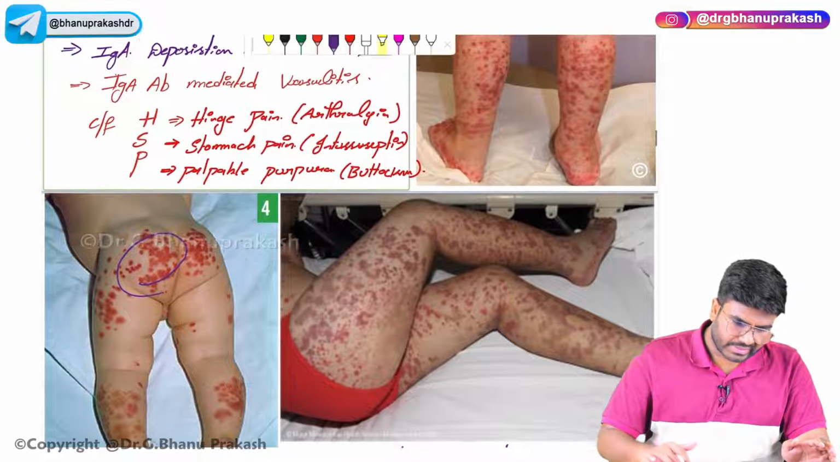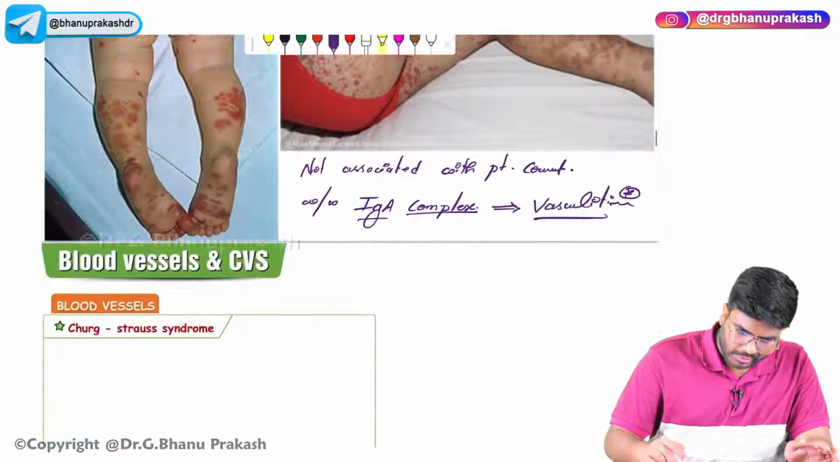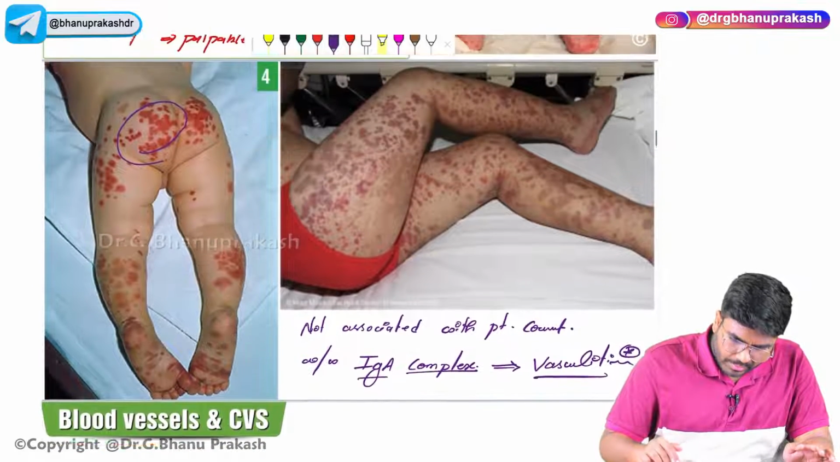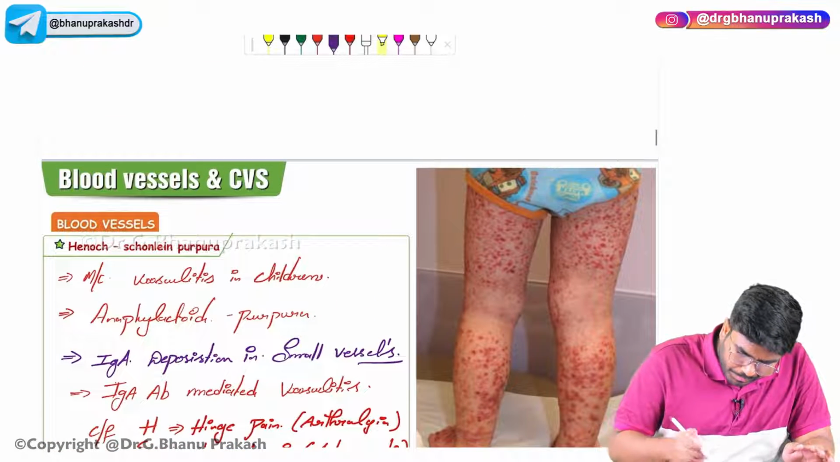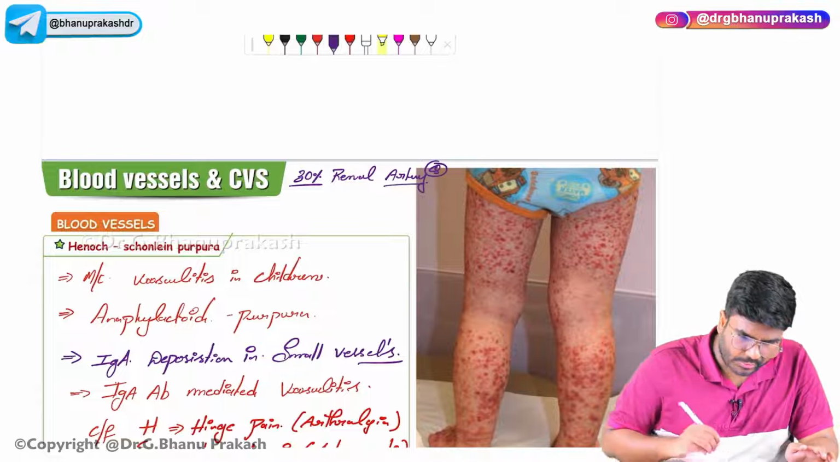Okay, IgA vasculitis. Now, in Henoch-Schönlein Purpura, which blood vessels are going to be affected? Let me write somewhere over here. In 30% of the cases, the renal blood vessels, the renal arteries, are going to be affected. That's the association.